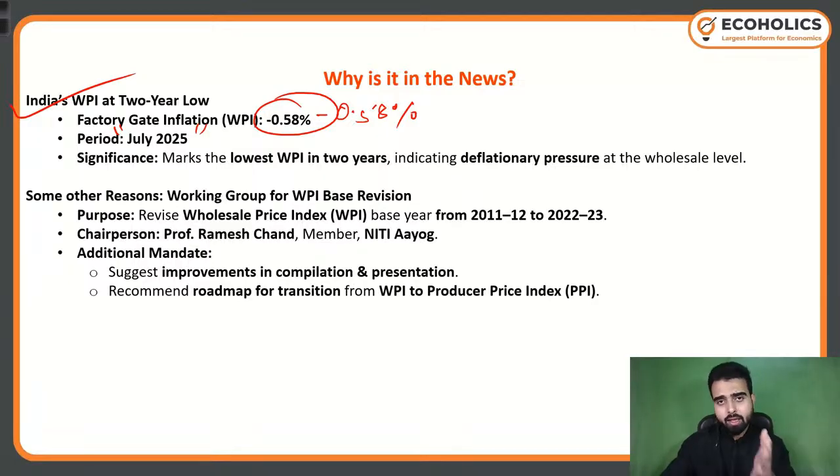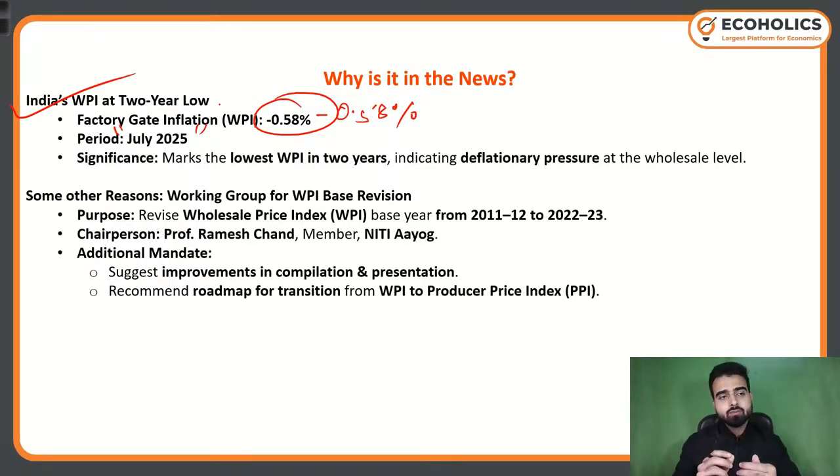For the month of July, August and September, whatever data is there in the news, you need to cover it. Now you might be thinking that July is the third month compared to the examination month, but July month's data got released in August only. Then it becomes important because of August and September. So whatever data in regards to any index or any GDP projection, or anything is there in the news in the month of August and September, you must remember that particular data.